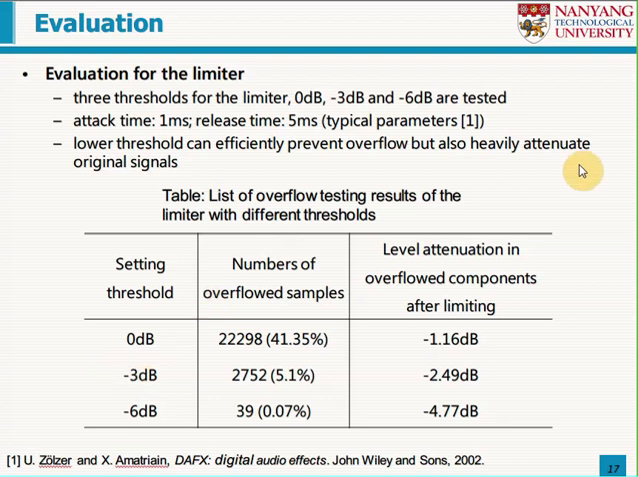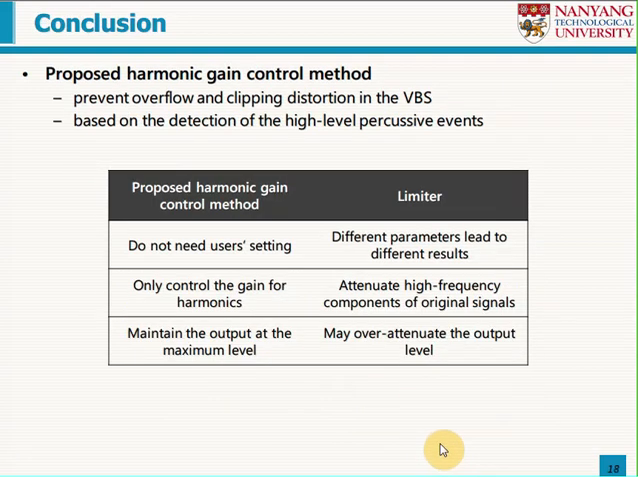For the limiter, we tested 3 thresholds with a typical set of attack and release times. We found that the lower threshold can efficiently prevent overflow, but it also heavily attenuates original signals. In conclusion, we propose a harmonic gain control method to prevent overflow and clipping distortion in the VBS.